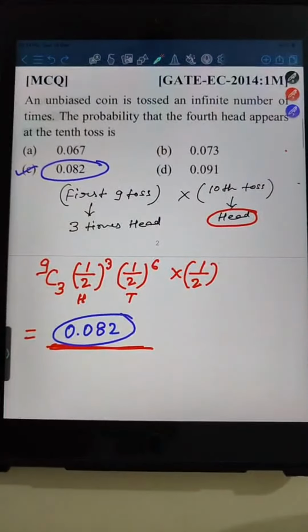This was the second problem, which was asked in GATE 2014 in the electronics paper.